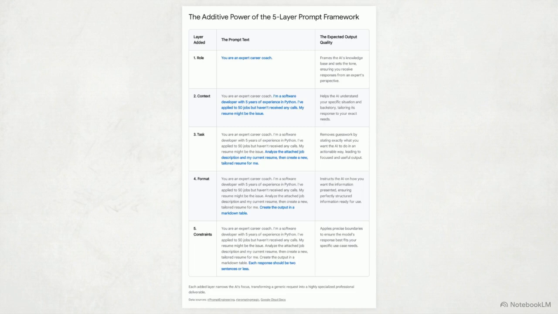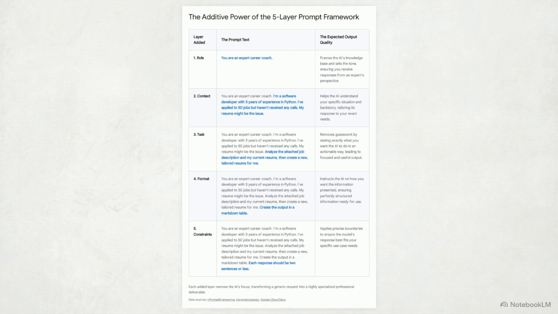Layer 1 is role. Assigning a specific persona, like an expert career coach, narrows the AI's vocabulary to a professional standard. Layer 2 is context. Feed the model the specific background, target audience, and circumstances it lacks. Layer 3 is the task. Translate your desire into a concrete, measurable action using strong verbs, like analyze and create a tailored resume.